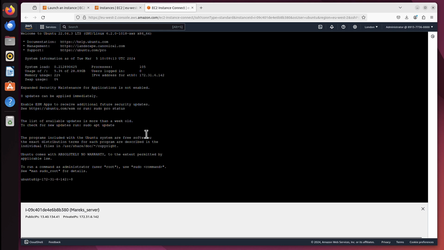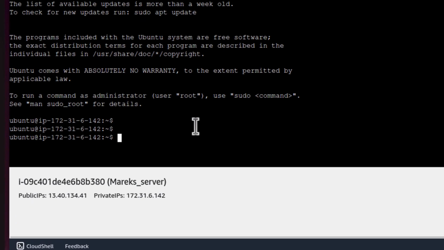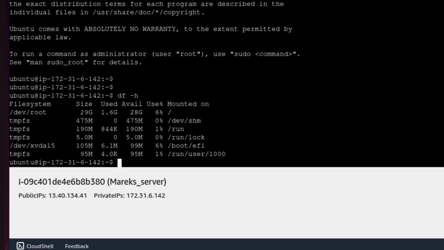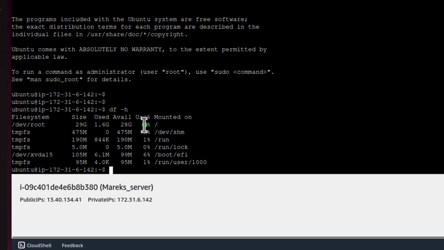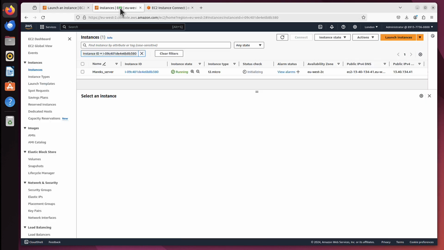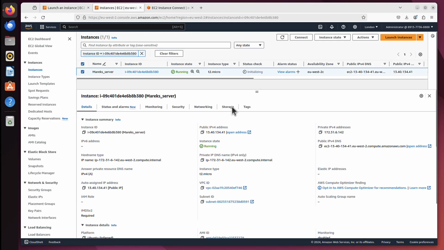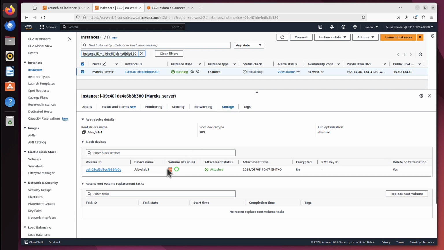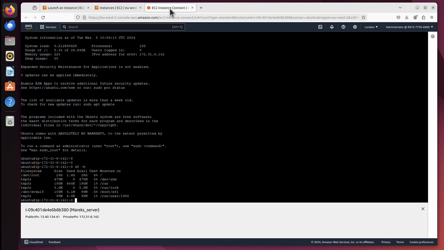And I'm logged on to this server. I can run commands now. For example, df -h is a command that will show me my root volume, that hard drive that we attached. And it says 29 gig and 1.6 gig is used, so I still have 28 gig available. That makes sense because we created a 30 gig volume. So if I go here again and go to storage, we can see it actually is 30 gig in size. Alright, so that's how it's done locally from the AWS console.